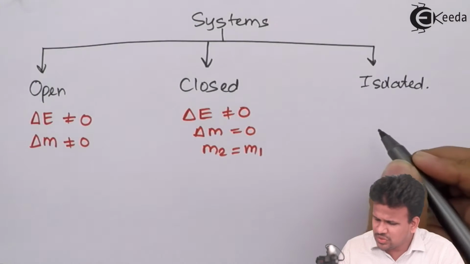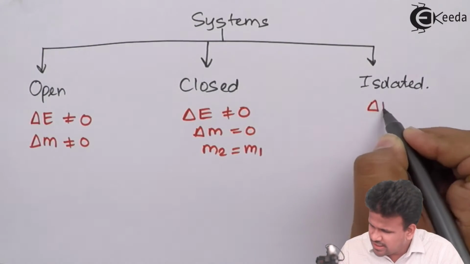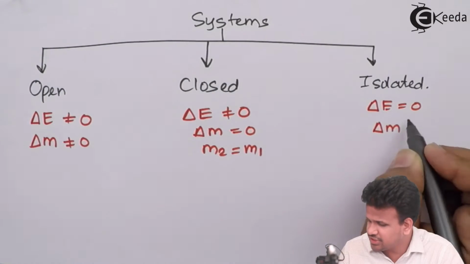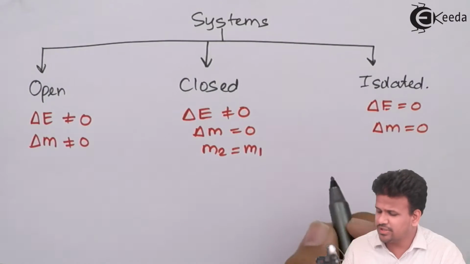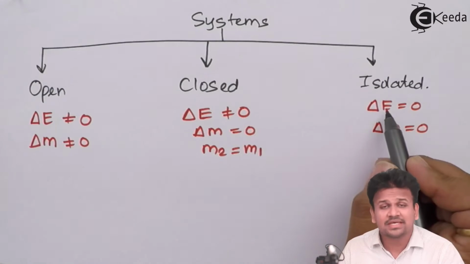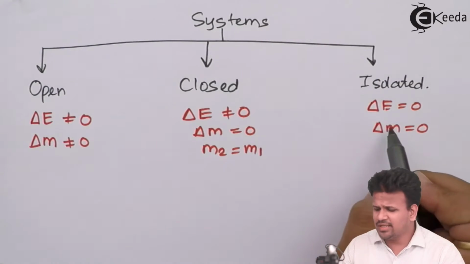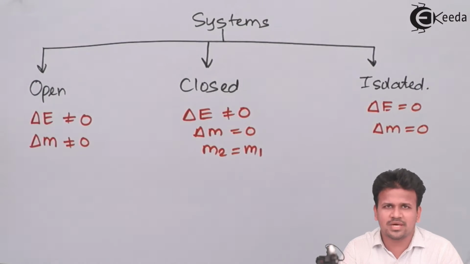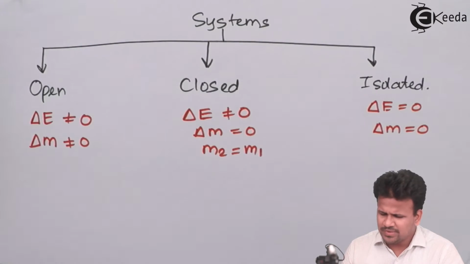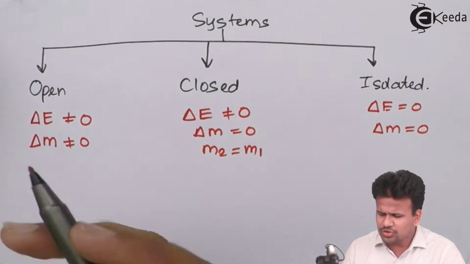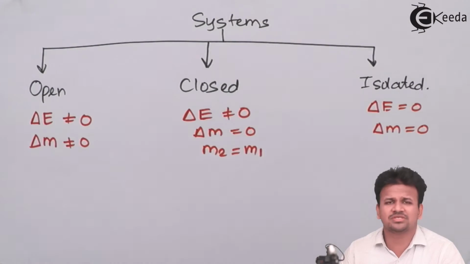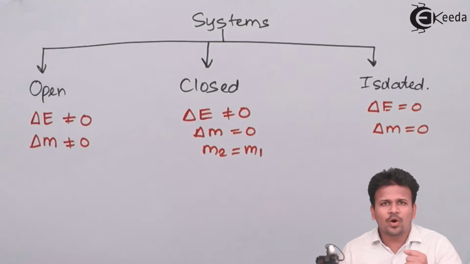Similarly, in an isolated system, it cannot exchange heat, and it cannot exchange matter with the surrounding. So the initial energy is equal to the final energy and the change in mass is equal to 0. That means it does not exchange mass with the surrounding. So this is the thermodynamics approach, in which we have learned about open system, closed system and isolated system. Now what is its significance in fluid kinematics?